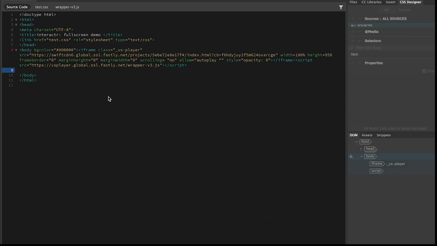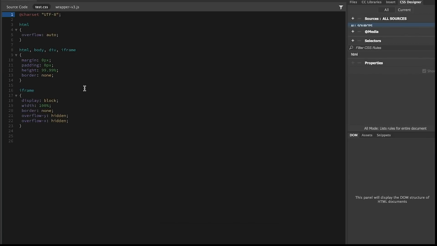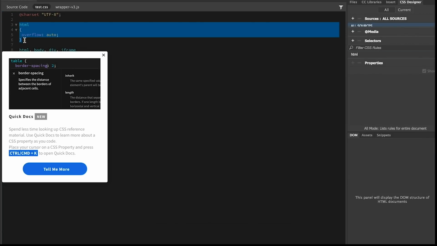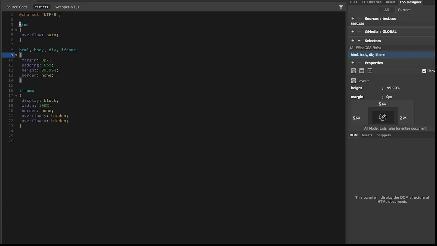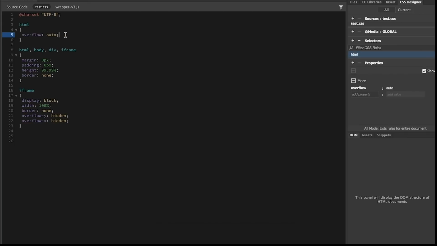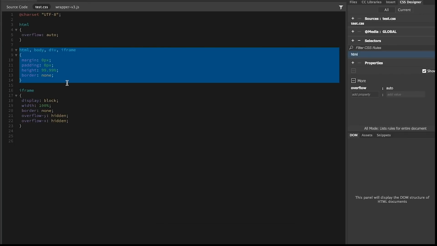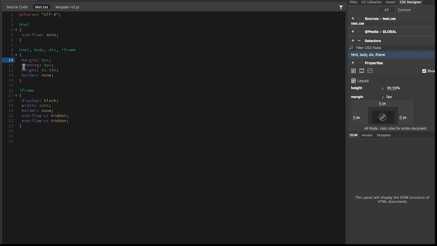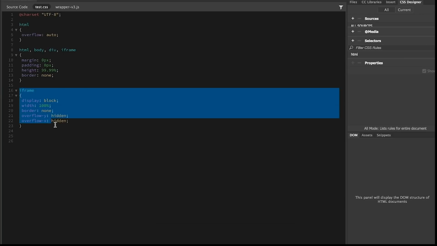I have to also do certain changes in the existing CSS. So I create another CSS separately, which I have named as test.css, and I have to write a bit of code over here. So I create an HTML section and I write overflow is auto, and in this HTML section I write margin is equal to 0 pixel, padding is 0 pixel, height 99.99%, border is equal to none, and in the iframe there are small changes I have done.